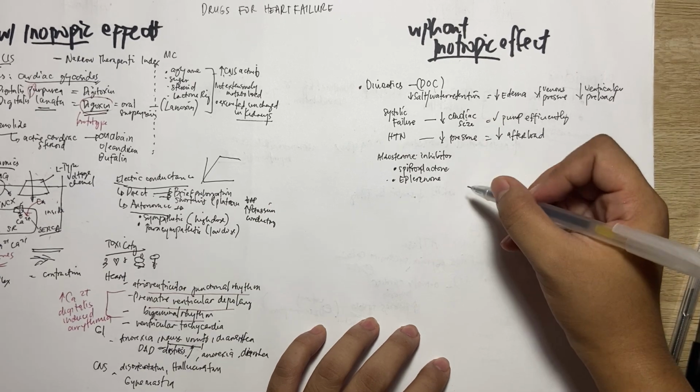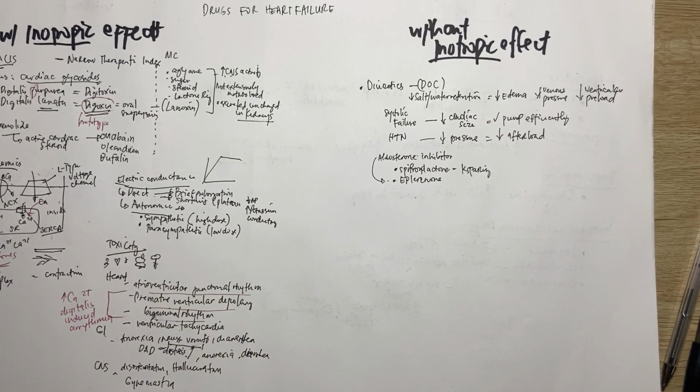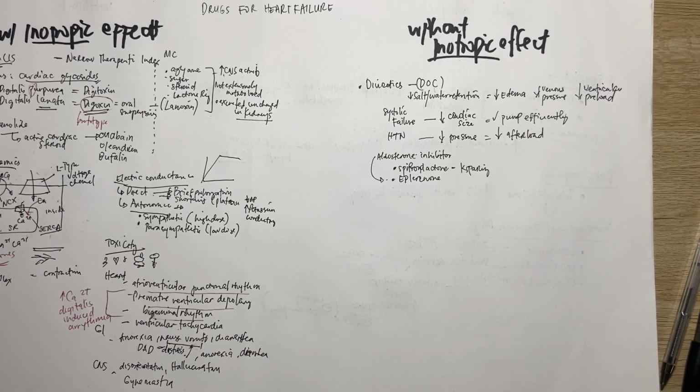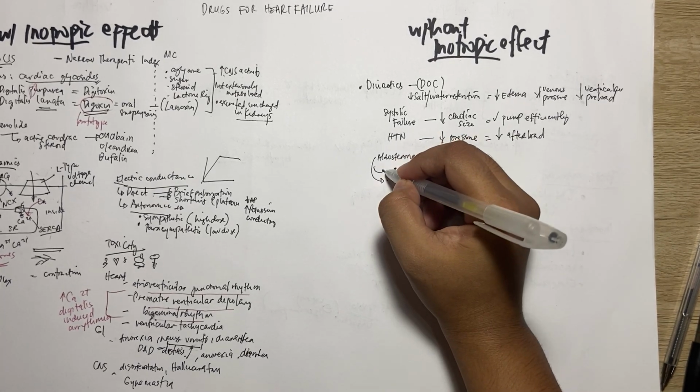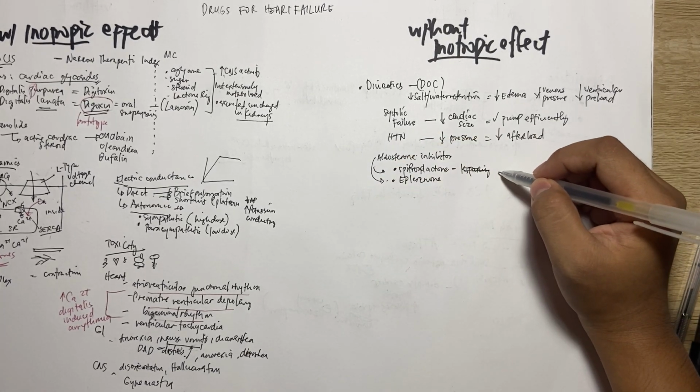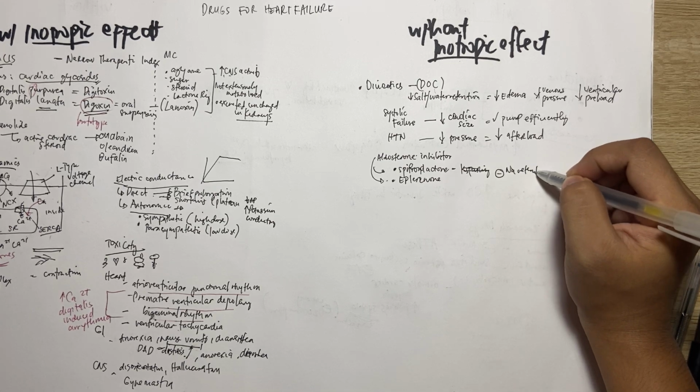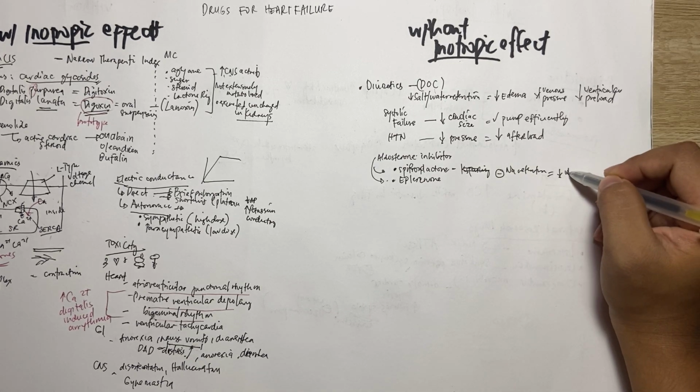So, they decrease sodium retention, thereby decreasing water retention.